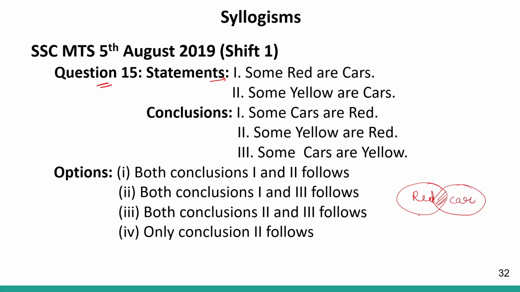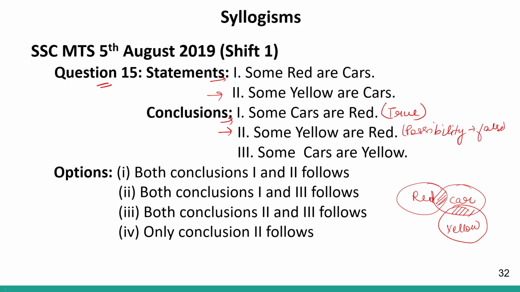Some red are car will be represented like this. This will be the highlighted part. Some yellow are cars. So that means I will have yellow over here. Some yellow are cars will be represented like this. Correct? Now, conclusion number 1 says some cars are red. Definitely this is true because of the highlighted part. Second one says some yellow are red. Now this is a possibility. It may or may not be true. Therefore this will be false.